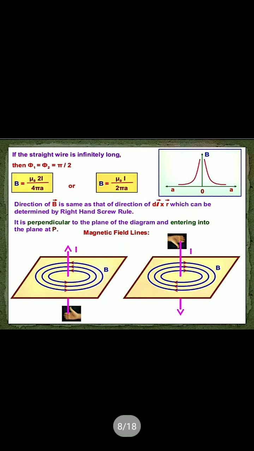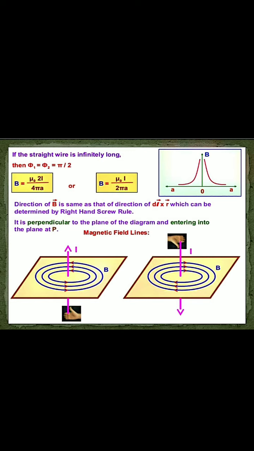This is one condition where phi 1 and phi 2 are both pi by 2. But if we consider one angle phi 1 as 90 degrees and phi 2 as 0 degrees, when point P lies near any one end, either the lower end or the upper end, then we get B equals mu 0 I by 4 pi a.